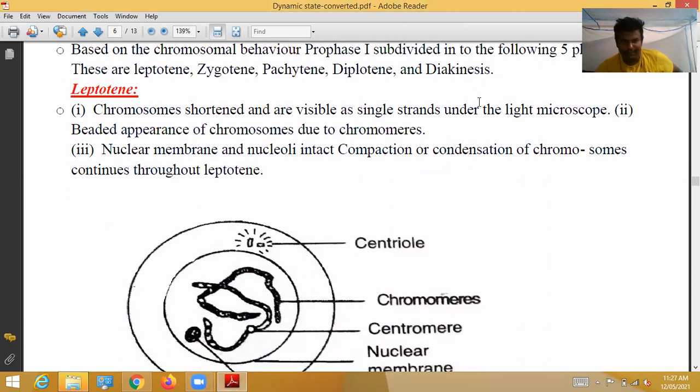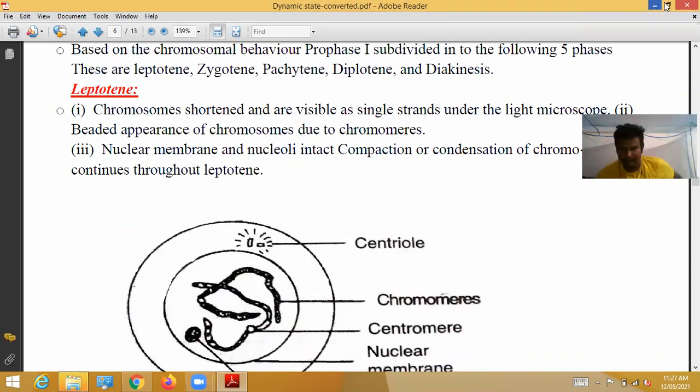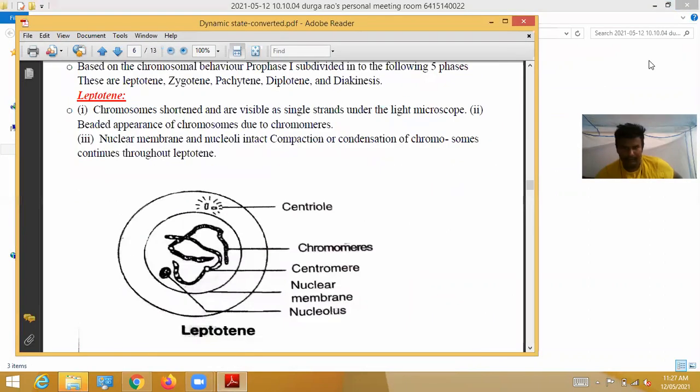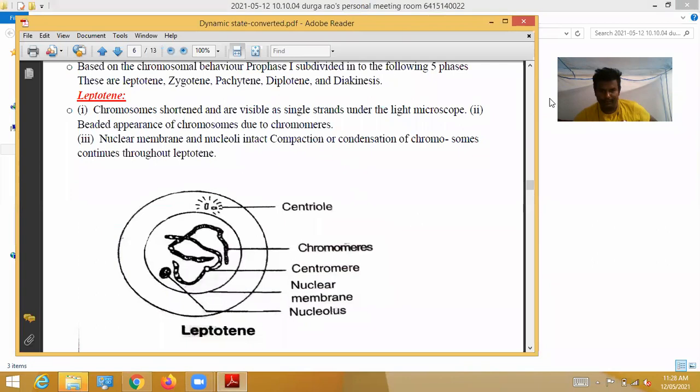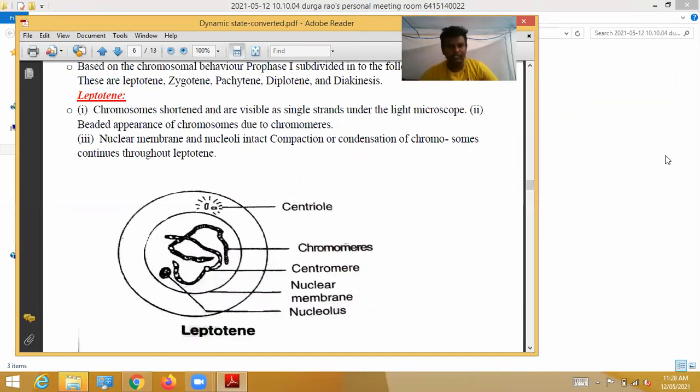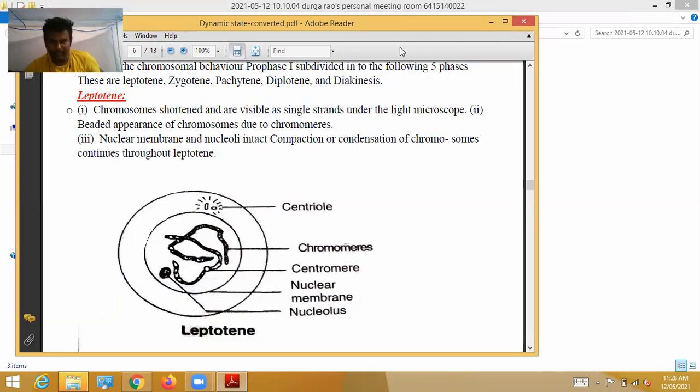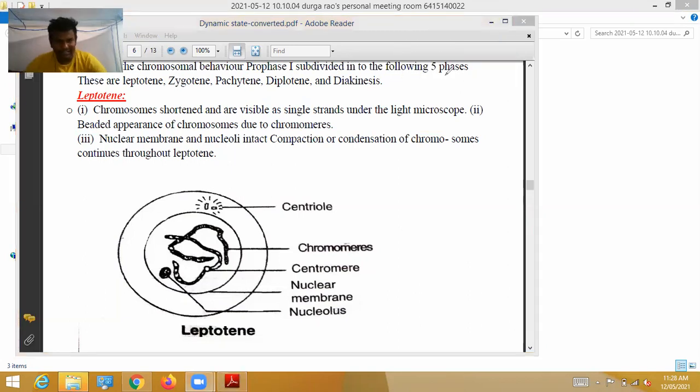First, leptotene. This is the leptotene diagram. See here, the chromosomes are shortened. These are all chromosomes.